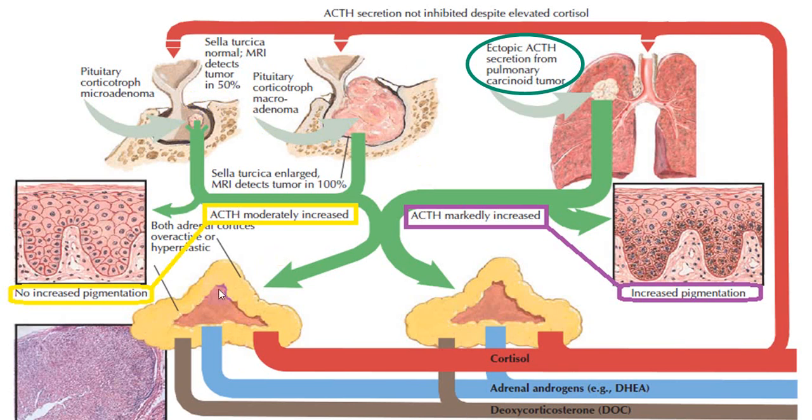So this is a diagram showing you how exactly that happens. And along with this, you can have an excess production of androgens and mineralocorticoids also.